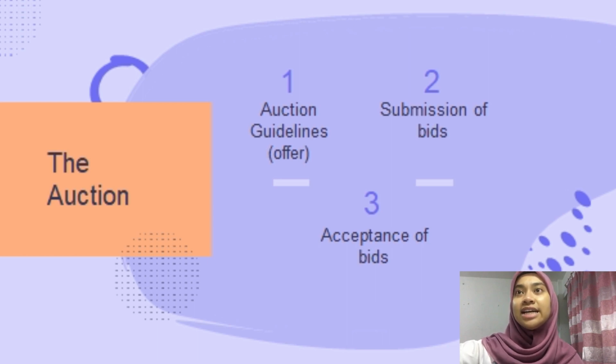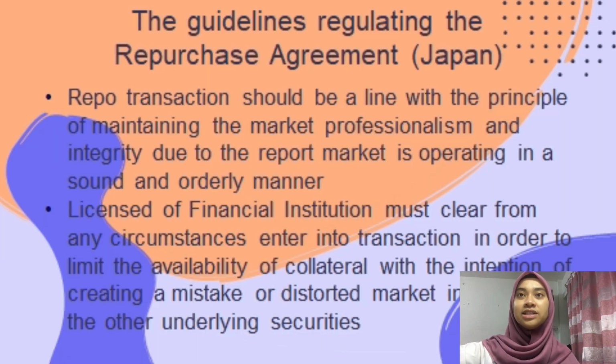And then for the guideline regulating the repurchase agreement Japan, repo is a transaction that should be aligned with the principle of maintaining market professionalism and integrity, so that the repo market operates in a sound and orderly manner. Licensed financial institutions must avoid any circumstance of entering into transactions in order to limit the availability of collateral with the intention of creating a mistake or distorted market in repo and the other underlying securities.